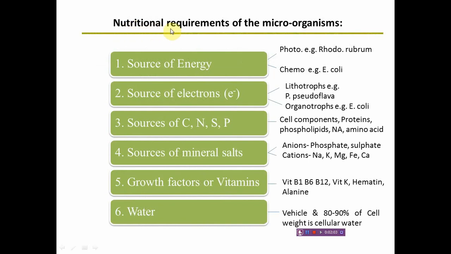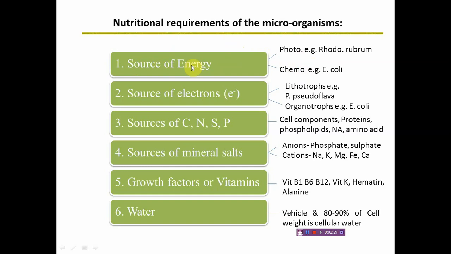Next, we have the nutritional requirements of bacterial cells and other microorganisms. If the cells are phototrophic or chemotrophic, based upon that we have to provide them with an energy source. So for cultivation, the cells require a source of energy.